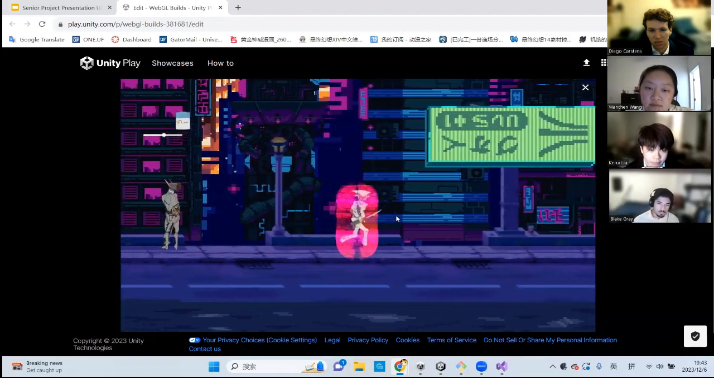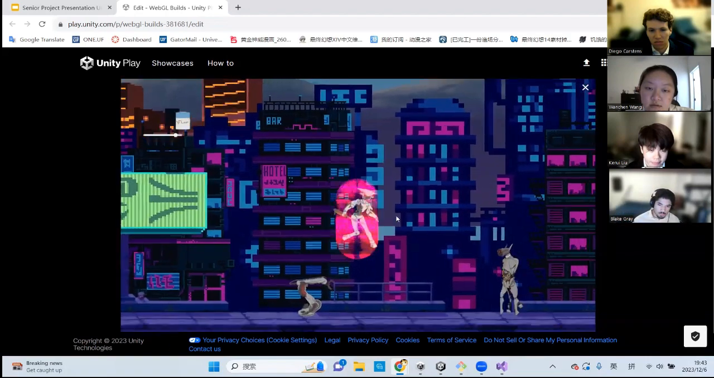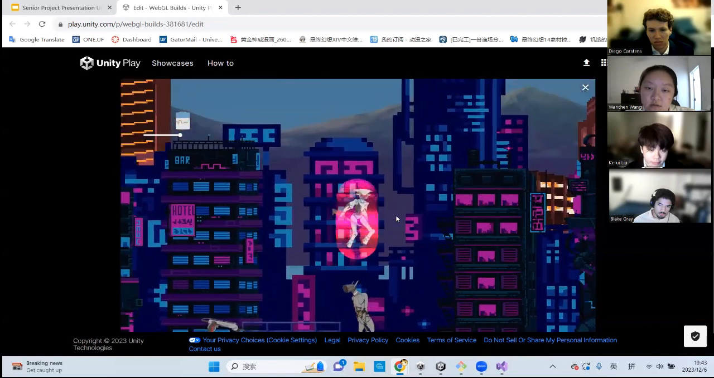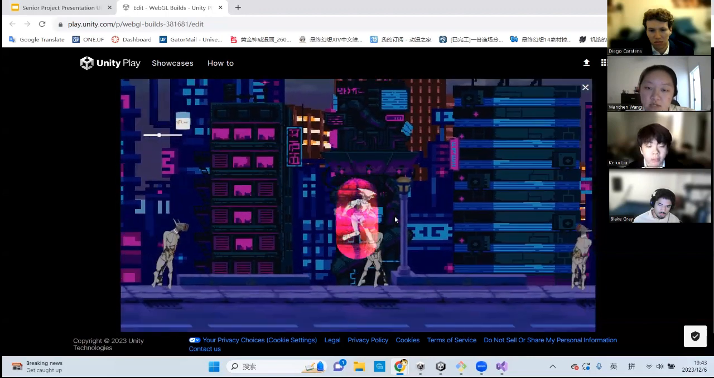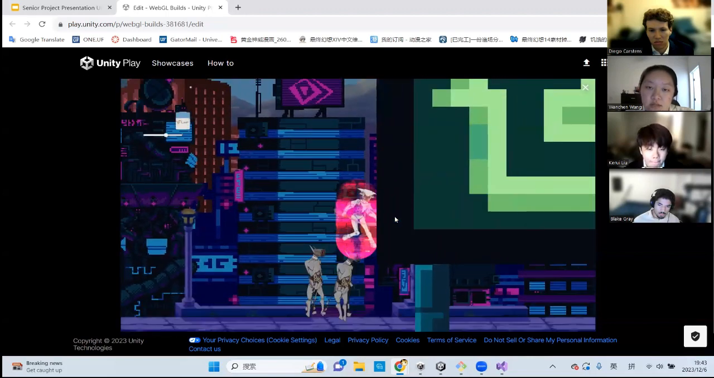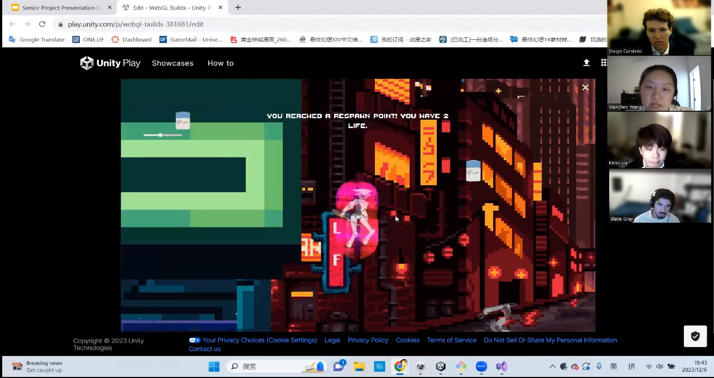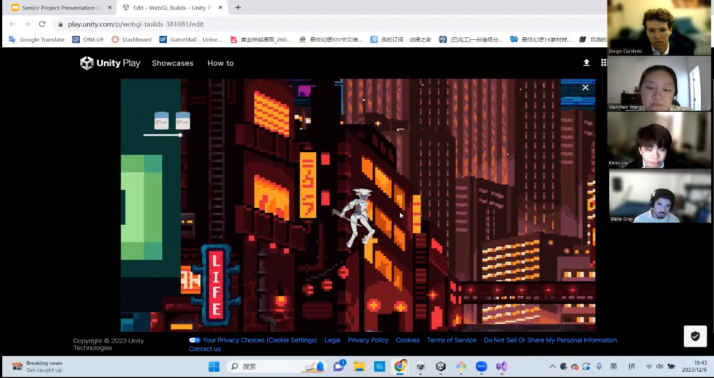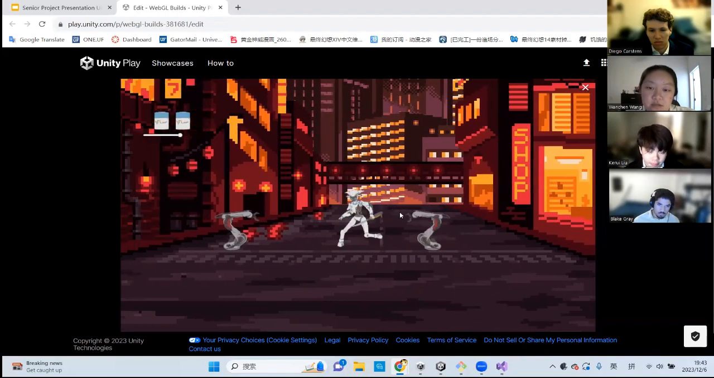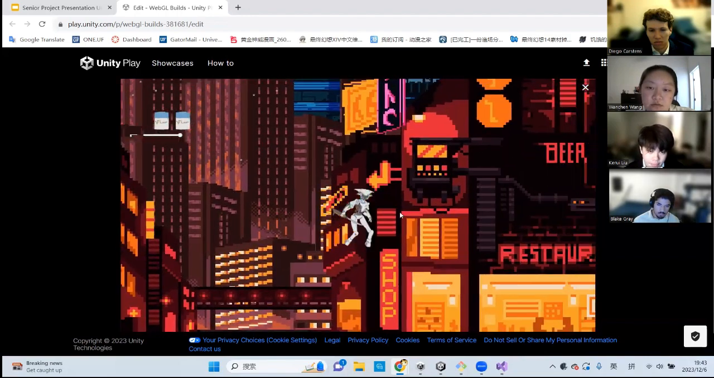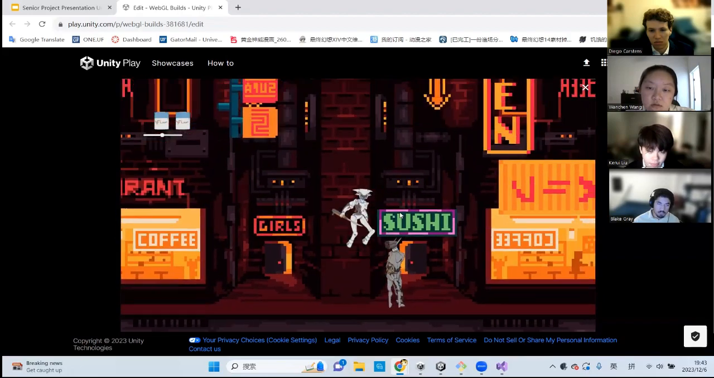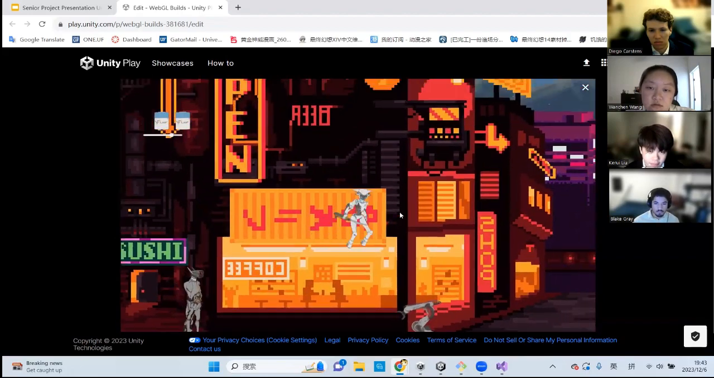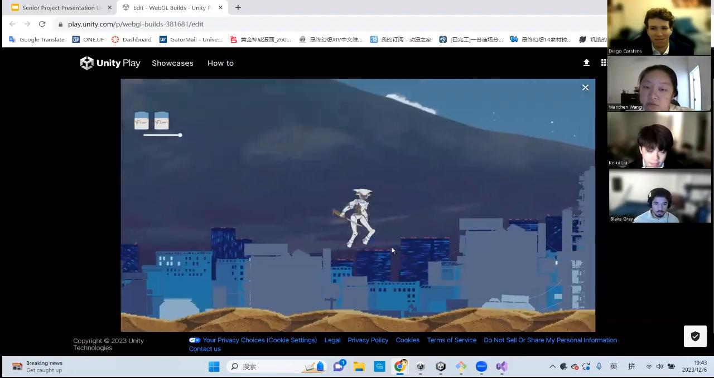And dash. Here is our another respawn point. As you can see, I lost a life, so there's only 2 lives left. And here is our level 2.